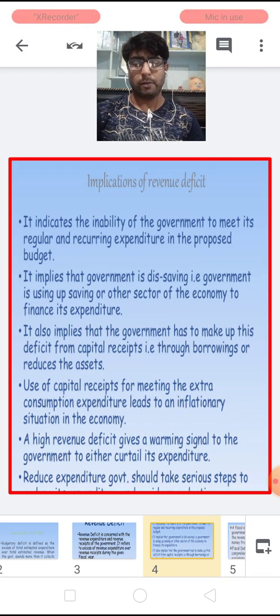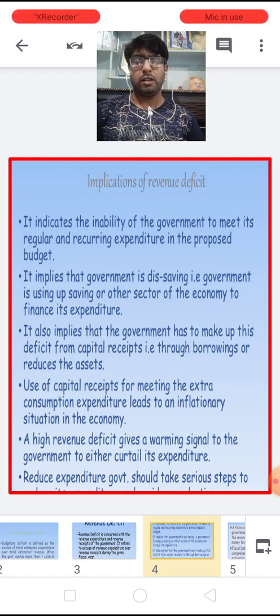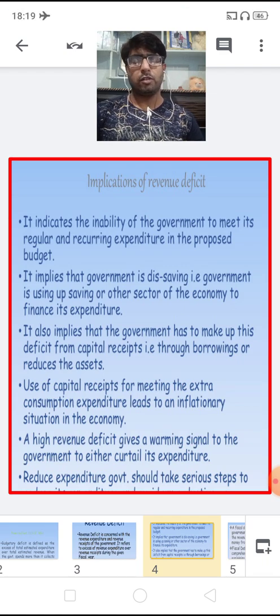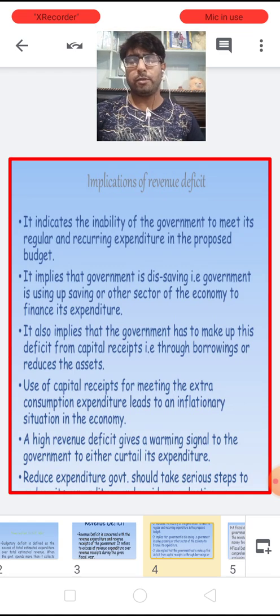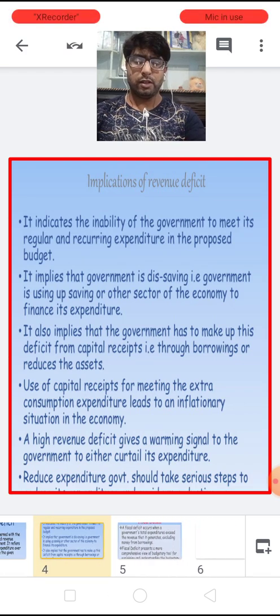this deficit. So, if there is a very high revenue deficit, it gives a warning signal to the government to curtail and reduce its expenditure. The government should take serious steps and cut down the various social welfare programs in the country. So these are the basic implications of the revenue deficit.